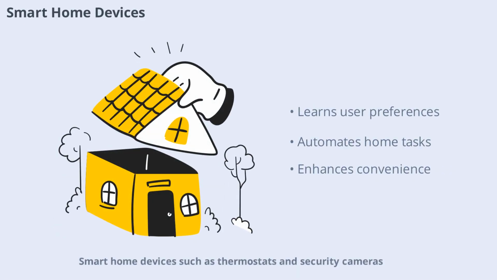Smart home devices such as thermostats and security cameras use narrow AI and machine learning to adapt to user preferences and enhance convenience. These systems learn from user behavior to automate tasks like adjusting temperature or detecting unusual activity. Machine learning makes smart homes more responsive and energy efficient.